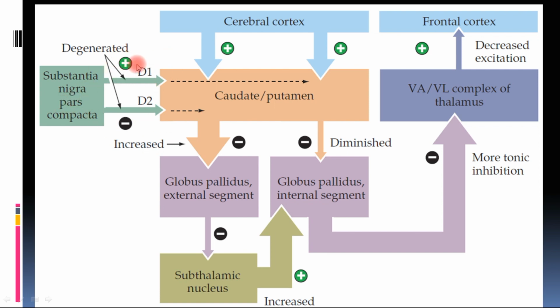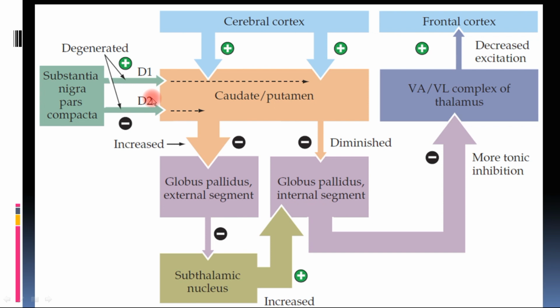So its action with the help of dopamine acting on D1, which acts on the direct pathway, stimulates the direct pathway, and D2 inhibits the indirect pathway, which inhibits the frontal cortex. So thus with both the actions it encourages the movement to take place.